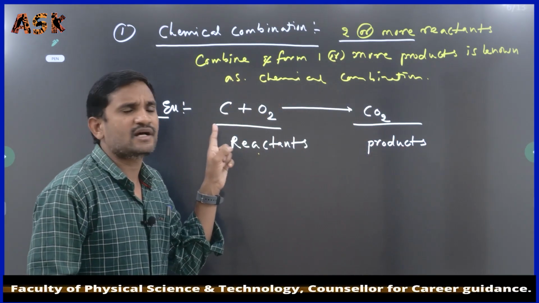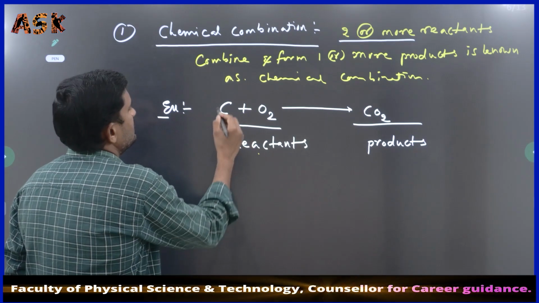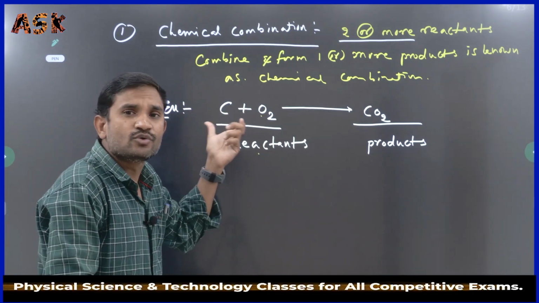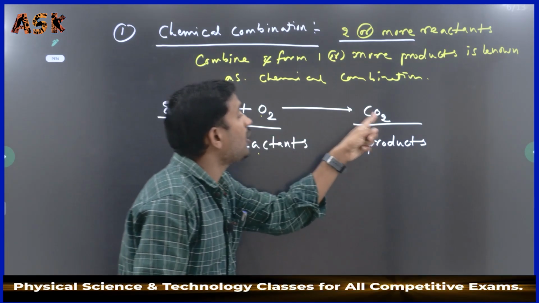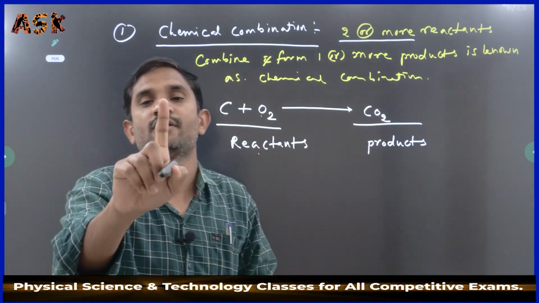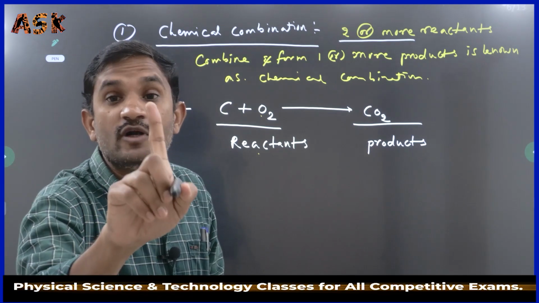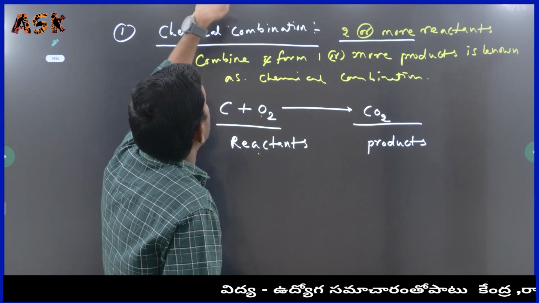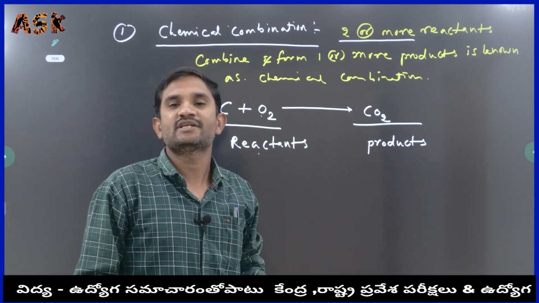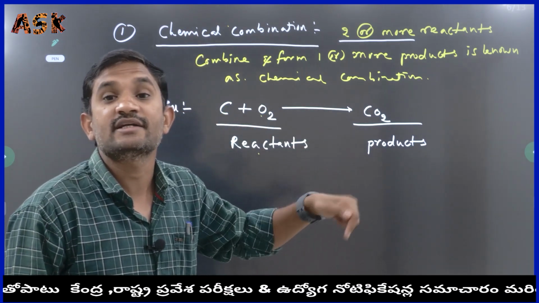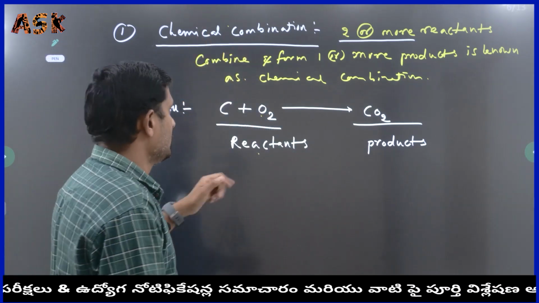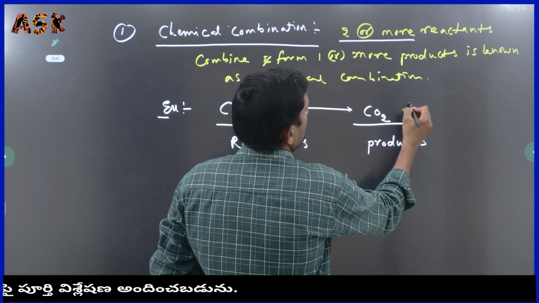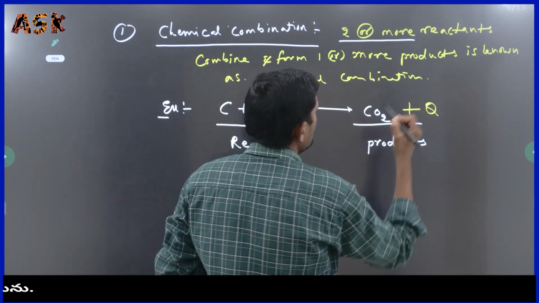How many reactants are available here? 2 reactants are available, carbon and oxygen. These 2 reactants combine and form how many products? 1 product is formed. This kind of reaction we have to know as a chemical combination. Yes, here in this reaction, again we have to represent the plus Q.